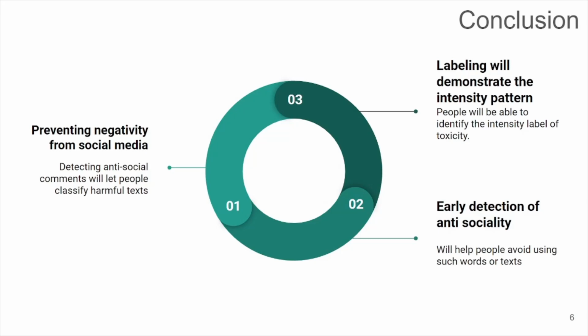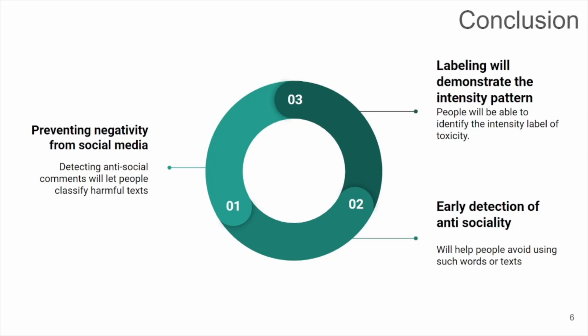Hello, I'm Arvi. Today I'm going to explain the conclusion. In conclusion, detecting antisocial comments and labeling their intensity degree can help prevent negativity on social media. By classifying harmful text, people can become more aware of the types of comments that are unacceptable and take action to address them. Labeling the intensity pattern of antisocial comments can also help people identify the level of toxicity and respond appropriately. This can create a safer and more positive environment on social media platforms.